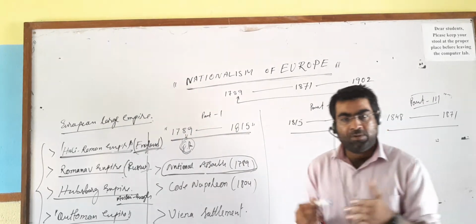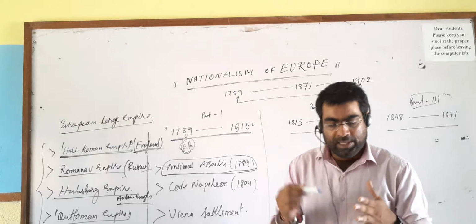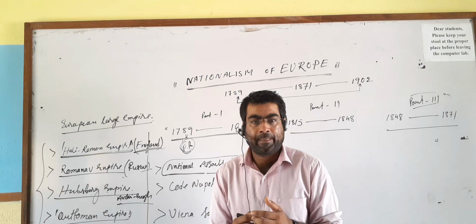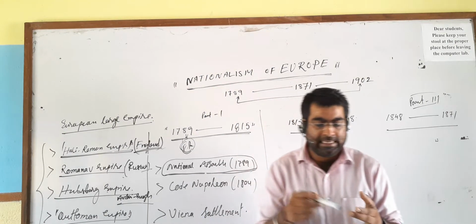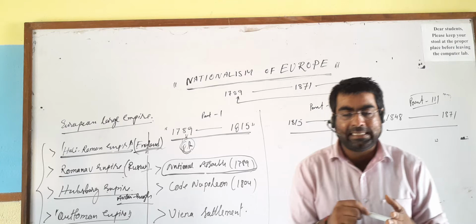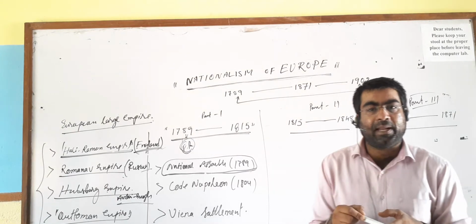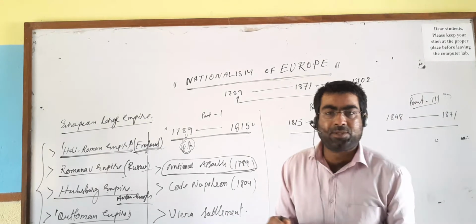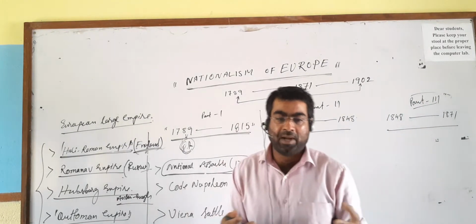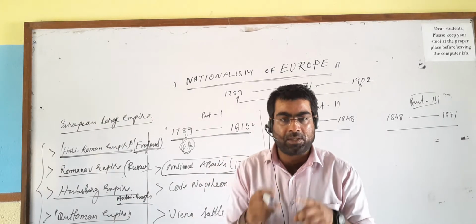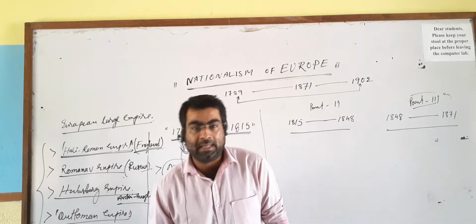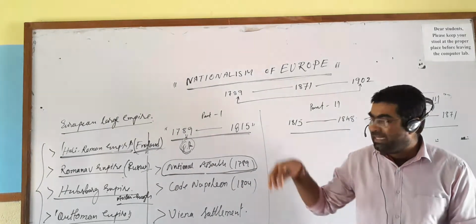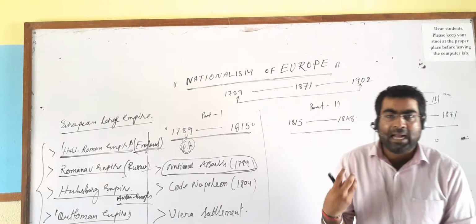A new national song, a new national anthem, new currency for France, one language for the whole of France, and the slavery system was abolished, the guild system was abolished, and equality for everyone was decided. So there are 8-9 steps. Later I will show you in the book also. There will be a separate question on that: what steps were taken by the National Assembly or French revolutionaries to create a sense of national identity.